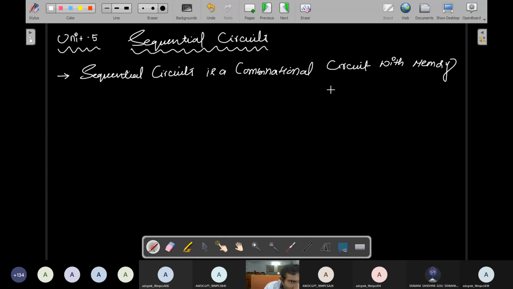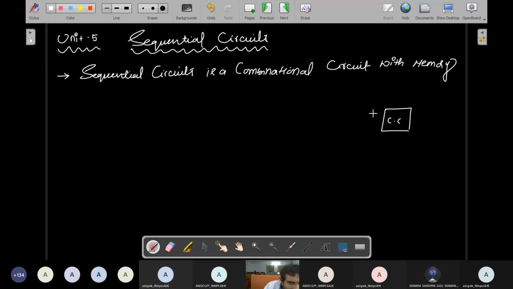Actually, data processing circuits are nothing but combinational circuits, but between combinational circuits and sequential circuits there is only one difference. A sequential circuit is a combinational circuit with memory, but a combinational circuit does not have any memory devices. So I'll represent here a combinational circuit.